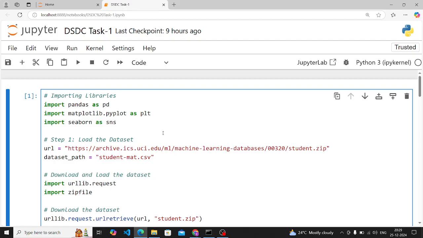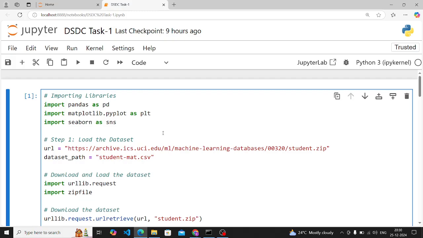Okay, then comes the visualization. Use only matplotlib or seaborn for plotting, and avoid high level tools like plotly for simplicity. Okay, because this is a task 1, right? And the reason is to ensure students learn basic plotting techniques before advancing to interactive visualization. Okay, because this is basically our task.